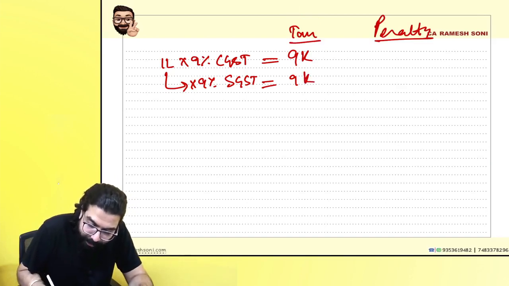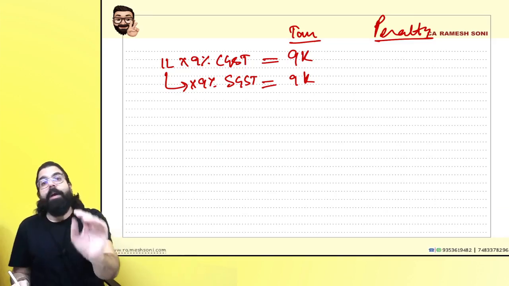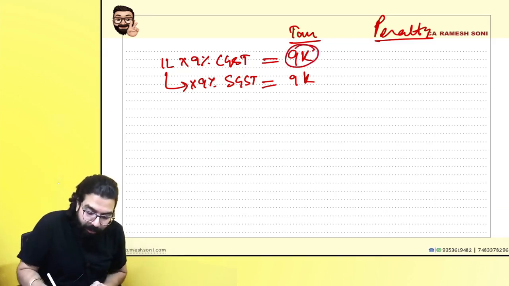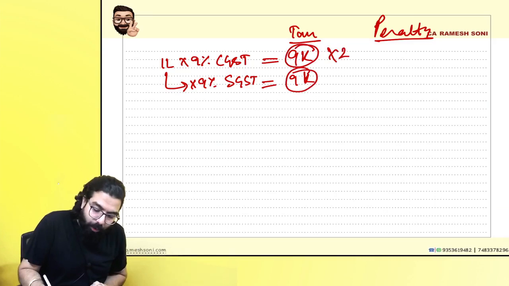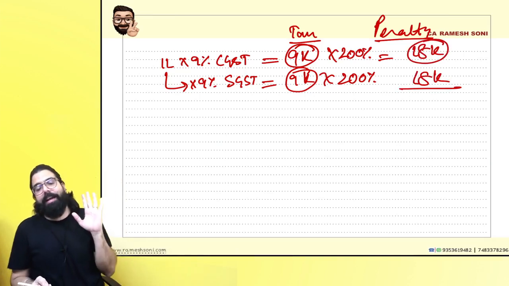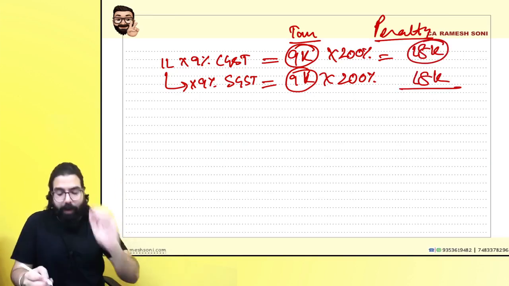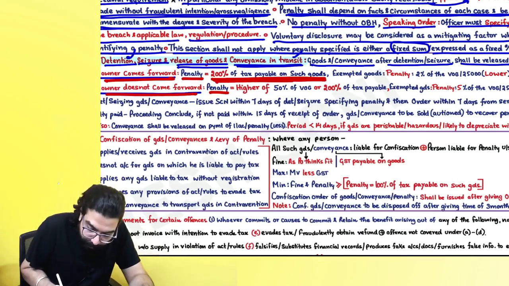They are asking you penalty and sir, if the owner comes forward, government is telling, Ramesh, listen, just pay a penalty of how much you are trying to steal, that 200% of that 200%. Can you tell me how much it will be? 9 into 2, sir, 18,000 rupees under CGST Act, 18,000 rupees under SGST Act, and if it is IGST Act, it will be the total of CGST and SGST. Did you guys understand that, sir? 200% of the tax payable.